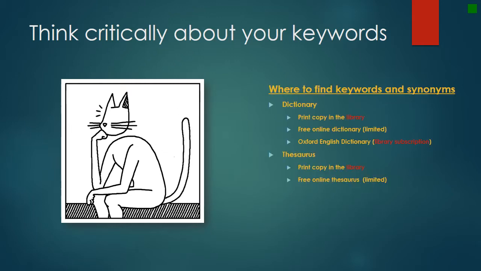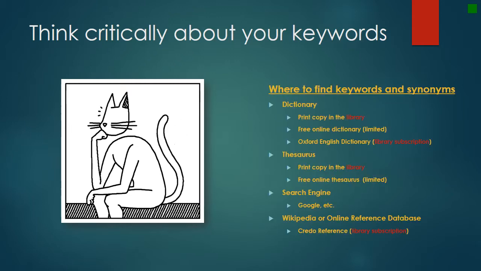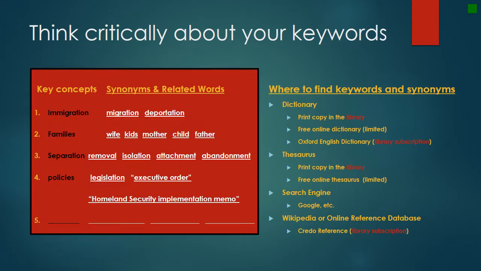There are many tools that can help you find appropriate keywords. Dictionaries, like the Merriam-Webster Online or the Oxford English Dictionary, Thesauri, Google, Wikipedia, or Credo Reference, a library subscription database that you will find on the library homepage under the Databases icon. And I'll show it to you in the next tutorial.